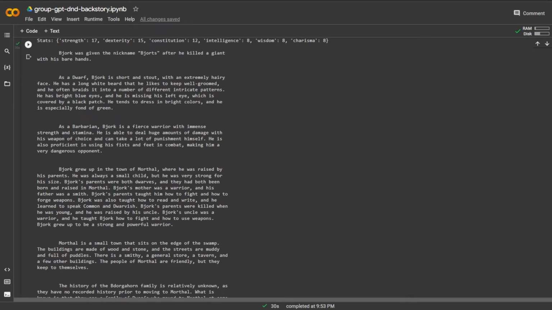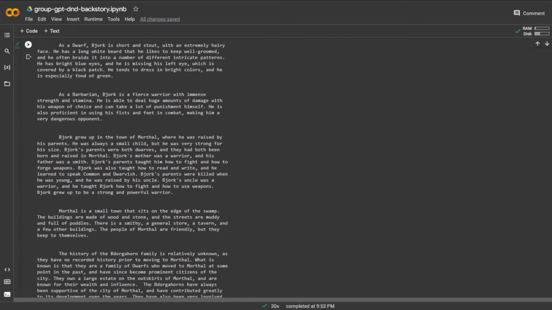So as a barbarian, Bajork is a fierce warrior with immense strength and stamina. He's able to deal huge amounts of damage with his weapon of choice, and he can take a lot of punishment himself. He's also proficient in using his fists and feet in combat, making him a dangerous opponent. That sounds cool. Bajork grew up in the town of Morthal, where he was raised by his parents.